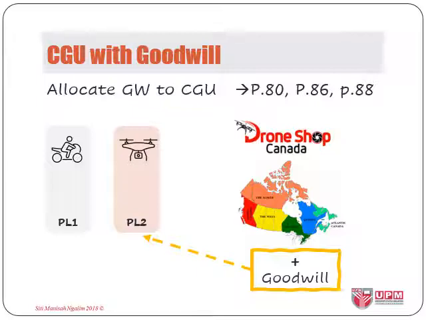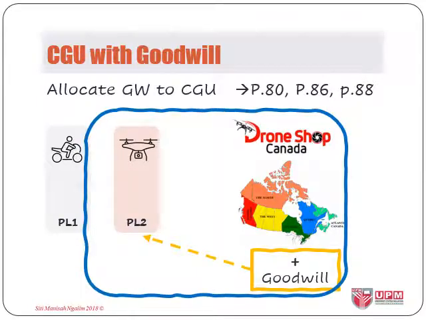Then you may ask, what about Drone Shop Canada itself? Is it not an entity that generates its own cash flow, thus also a CGU? It depends on its function. If, say for example, after acquiring Drone Shop Canada, the majority of drones come from only our plant 2 in Malaysia, then Drone Shop Canada will not be generating cash without our plant. Thus it becomes part of our plant 2 CGU for the purpose of impairment of plant 2.